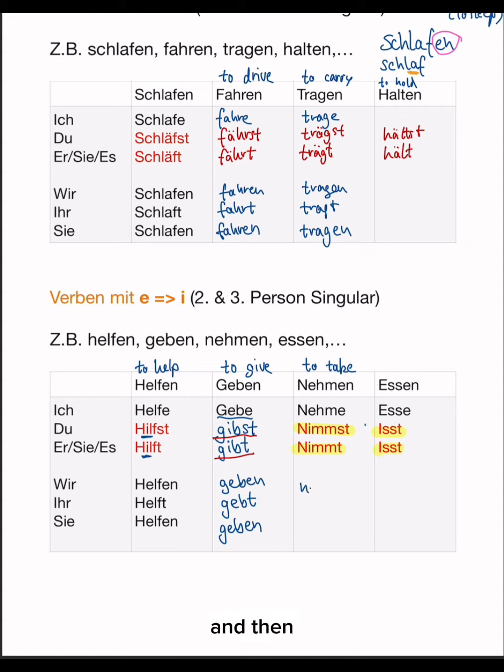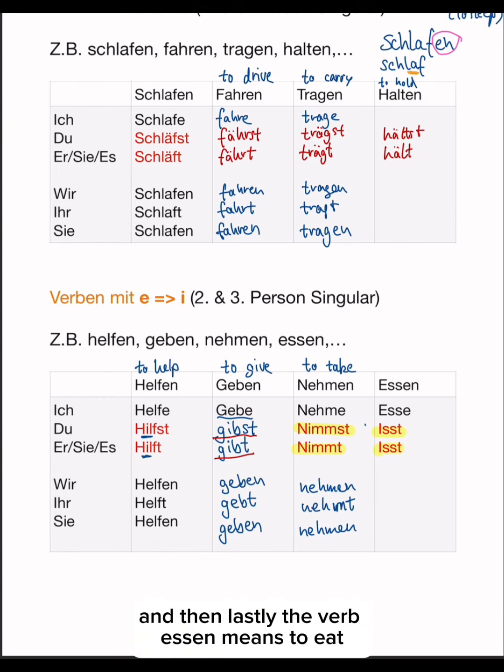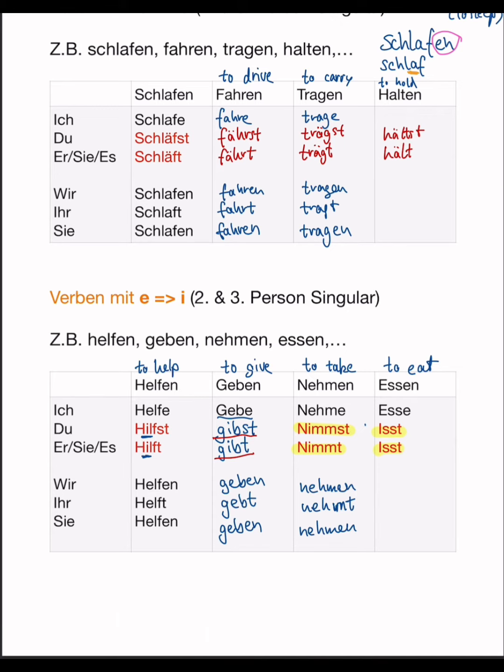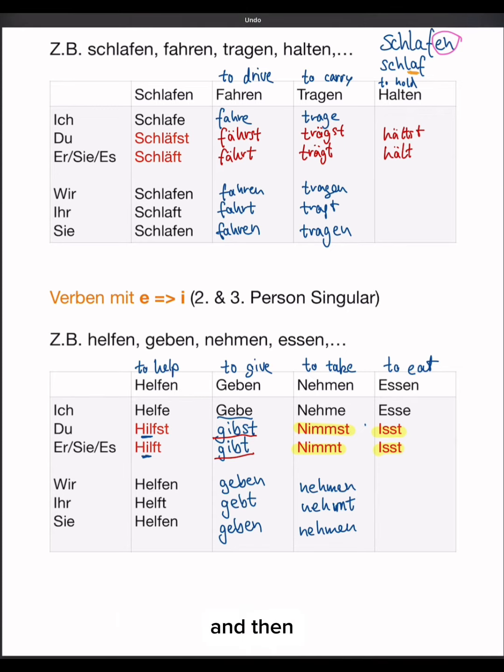And then wir nehmen, ihr nehmt, und sie nehmen. Perfect. Nehmen and nehmt. Perfect. And then lastly, the verb essen means to eat. Here we also have a slight change, slight specialty. So ich esse, and then du isst.